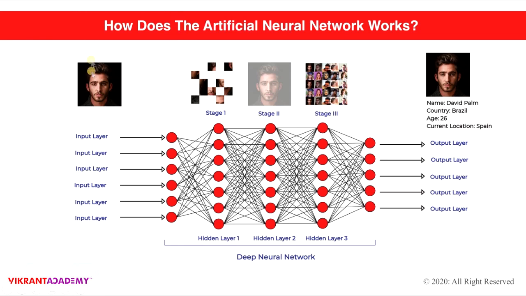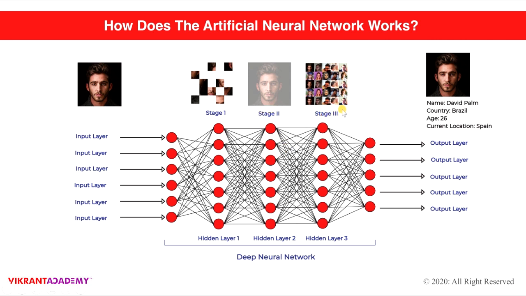Now let's come to the artificial neural network part, which works the same as what we have seen in the earlier video. In an artificial neural network, you feed an image to your system from an input layer, and in stage 1, which is a hidden layer, it starts recognizing the pixels. Then in stage 2, it recognizes that it's the face of a man and puts the pictures together, and then it transmits the information to stage 3.